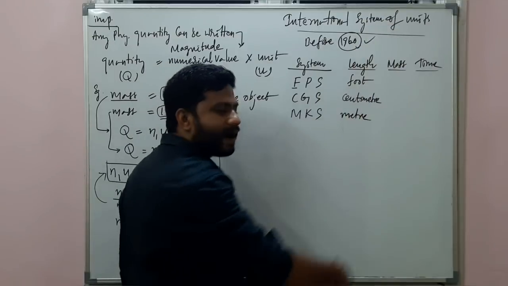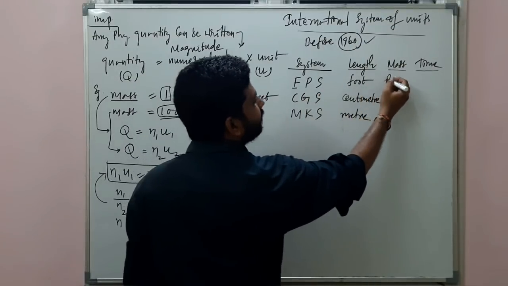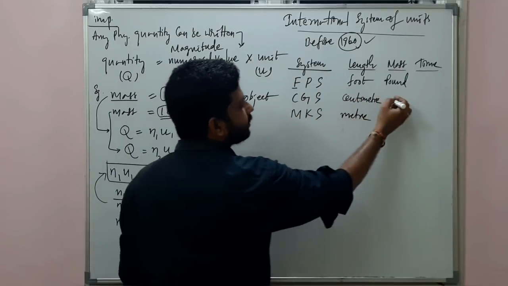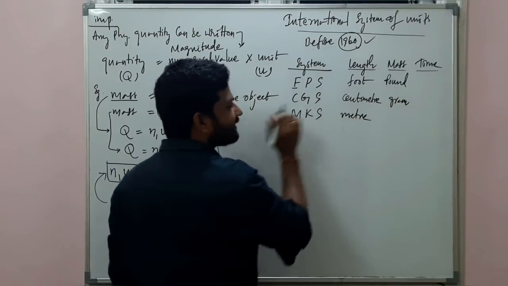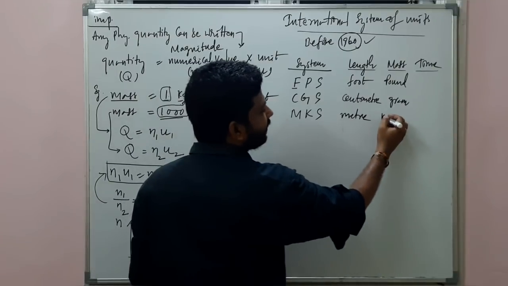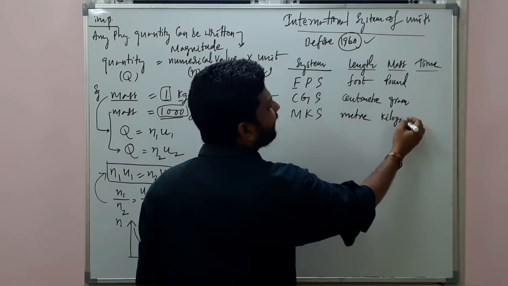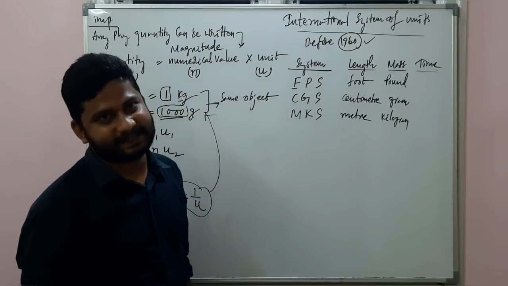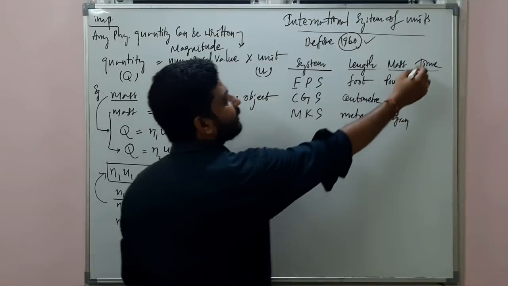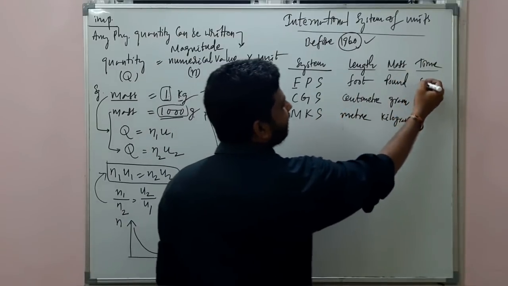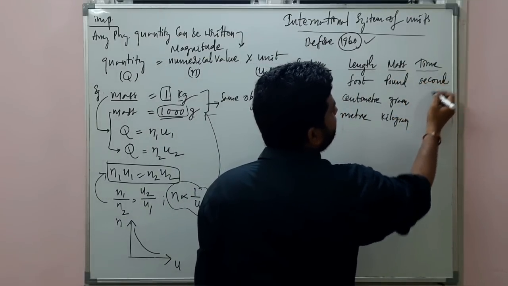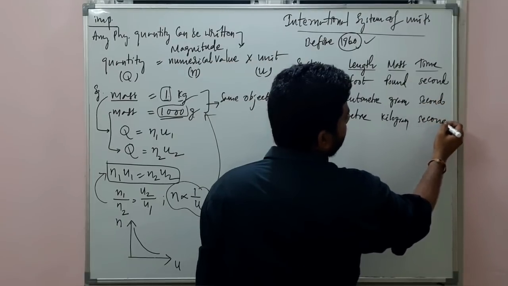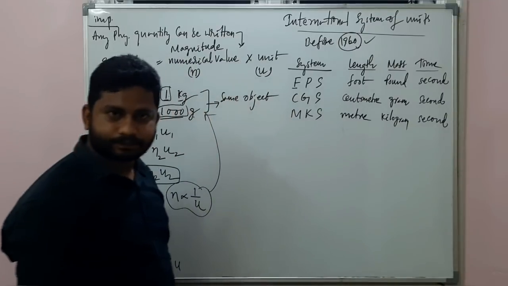And concentrate on the mass. Mass is measured in pound in FPS. Mass is measured in gram in CGS. Mass is measured in kilogram in the MKS system. Time, S stands for second. Second. Is it clear? I hope you understand the situation here.